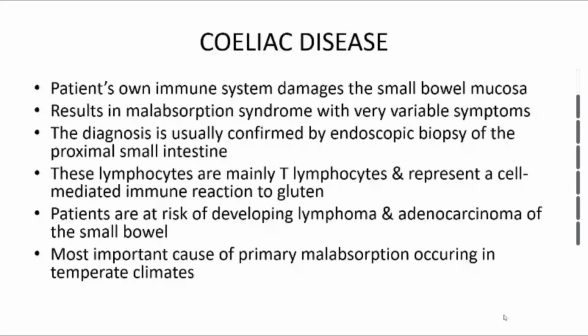Patients who have celiac disease are at risk of developing lymphomas and adenocarcinoma of the small bowel. So people who have celiac disease are at increased risk of developing lymphoma or adenocarcinoma of the small bowel. Usually, carcinoma of the small bowel or small intestine is rare. But when you have celiac disease, it tends to be a predisposing factor to developing those.